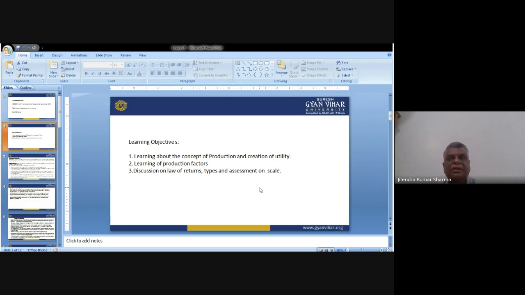Then the discussion of laws. We have discussed the laws that will give us a better understanding: the law of increasing return, then the law of constant return, and then the law of decreasing return. All these three important laws we have discussed thoroughly, and I hope that you will have a better understanding of this particular concept which I have discussed today. And if you have any further query, please ask me.